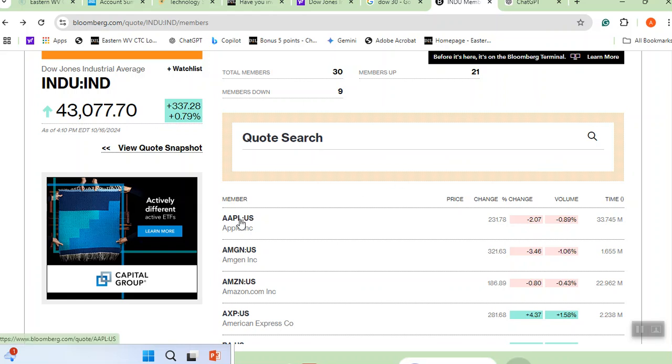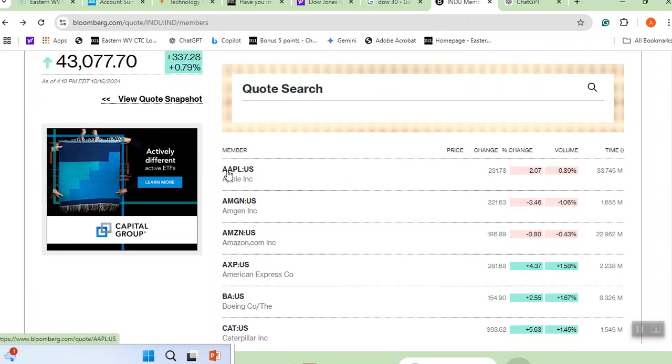One of the companies is in the Dow Jones of the 30 stocks. Do you see the total members of Dow Jones, 30? Today, 21 of those 30 stocks went up and 9 of them went down, which means overall it has been a good day for the stock market, because these 30 stocks are representative of other stocks.